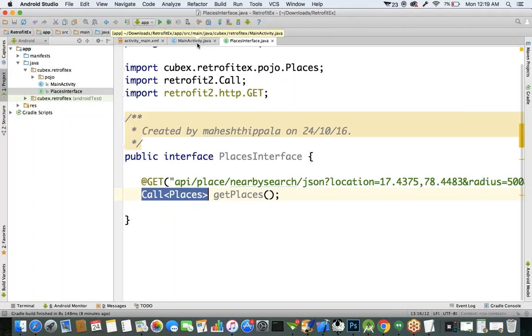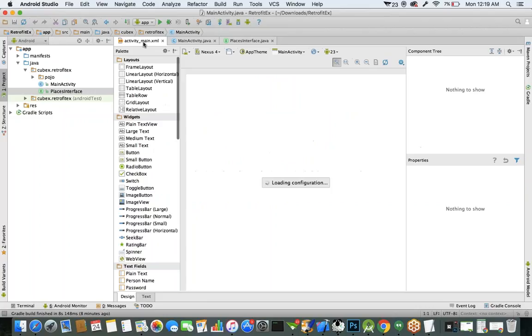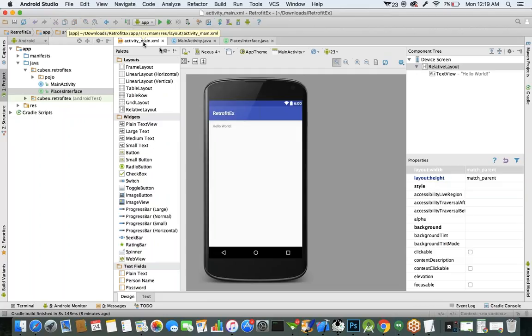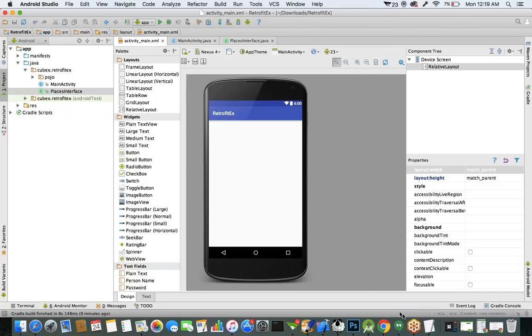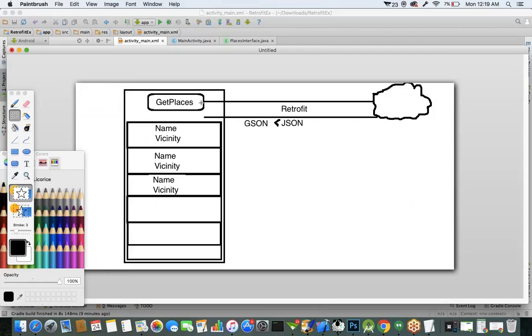Now in the main activity class, our requirement is what? Here we want to create a button, the get places button. This is our final requirement: whenever the user clicks the get places button, we want to hit the Google Places server. We want to hit it by using the Retrofit API.